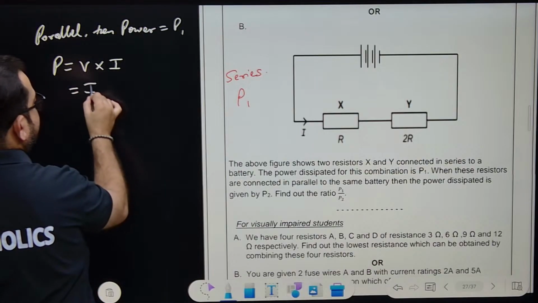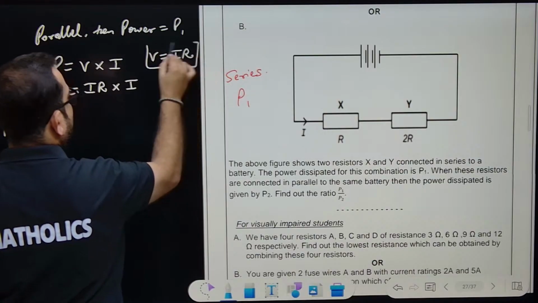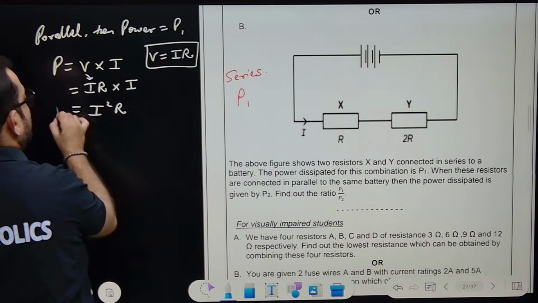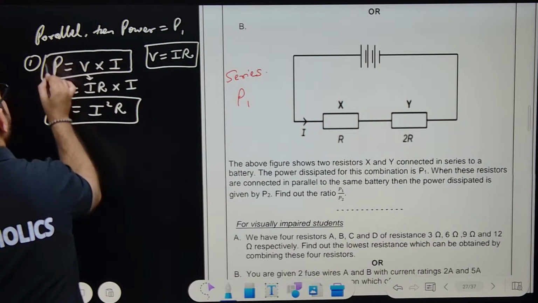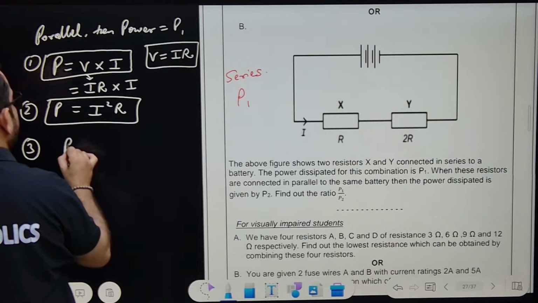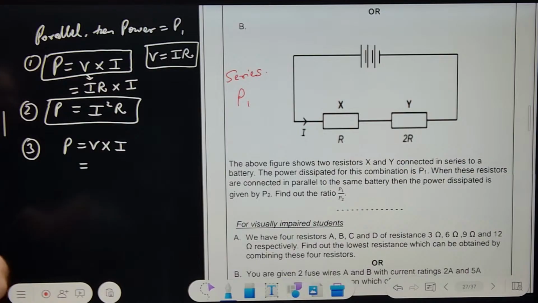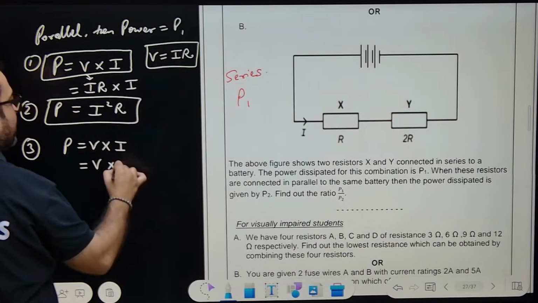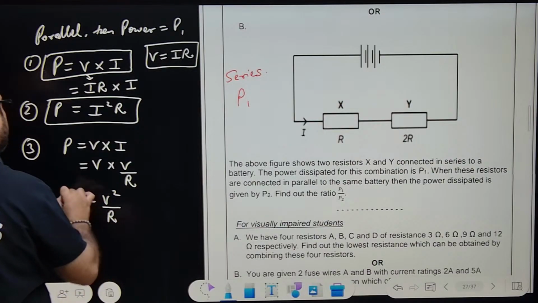If you convert V into IR, by Ohm's law V equals IR, we have put IR instead of V. So this is I square R. One formula is I square R. Third formula: P equals V into I, and instead of I you can write V by R. So power equals V square by R.